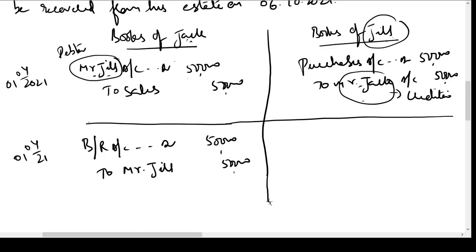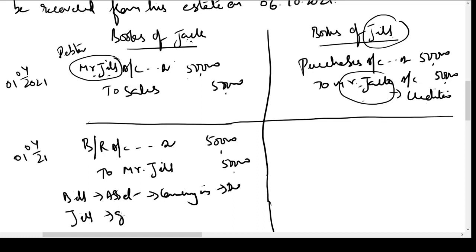What is the logic we are saying? We are saying the bill is an asset. It is coming in, hence debit. Jill is the giver, personal account, hence credit.